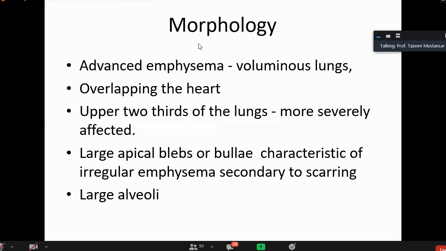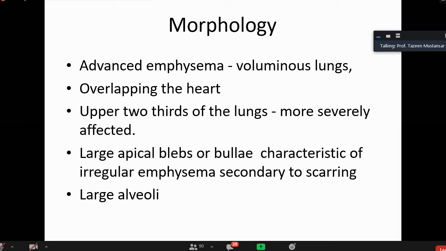In advanced gross appearance, there will be the voluminous lung. Lung will be big in size, so much so that they will overlap the heart. Upper two-thirds of the lung is usually more severely affected because in centrilobular emphysema it is the upper lobes that are more involved, and that is more common. There might be large apical blebs or bullae. I have told you what are bullae.